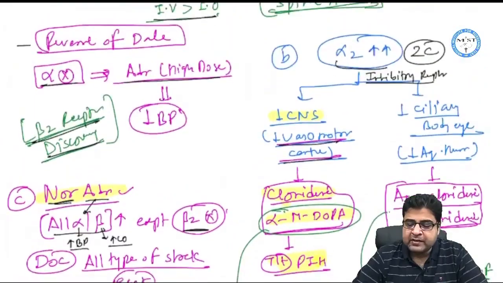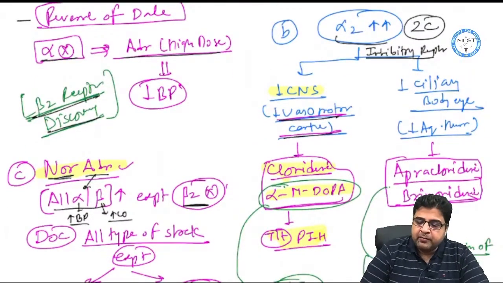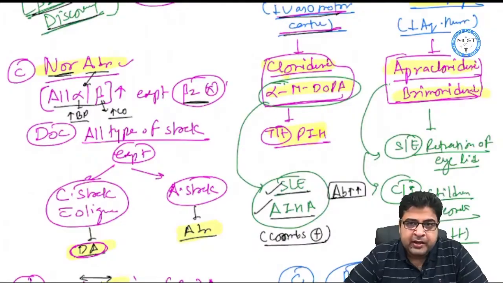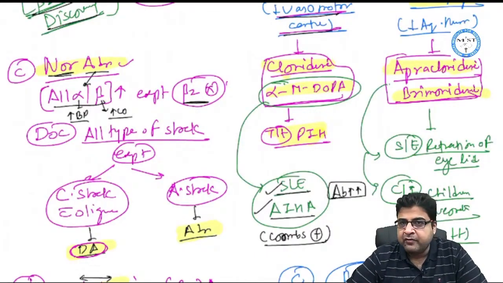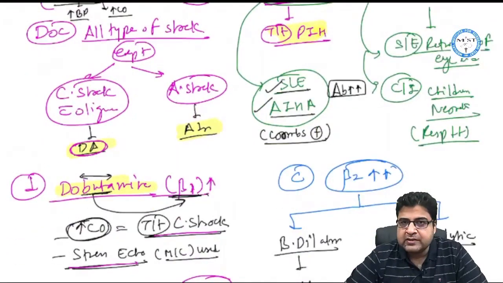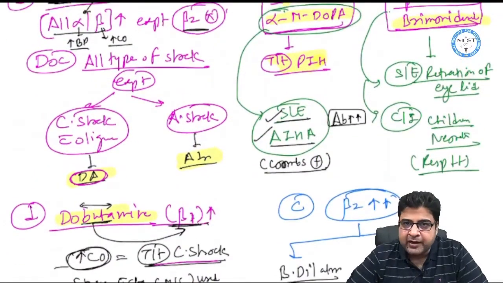Now we have the medicines that act on the ciliary body of the eye, inhibit it, and reduce aqueous humor synthesis. The drug names are apraclonidine and brimonidine, two medicines which we use to reduce aqueous humor synthesis. These medicines are given for the treatment of glaucoma, but an important side effect is that these drugs will cause retraction of the eyelid.